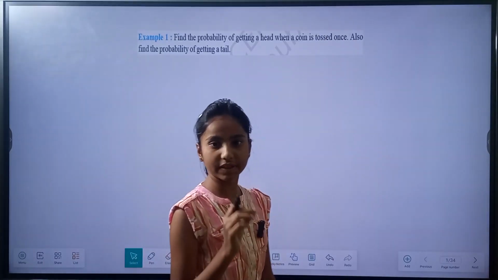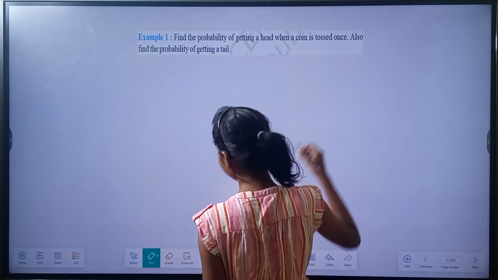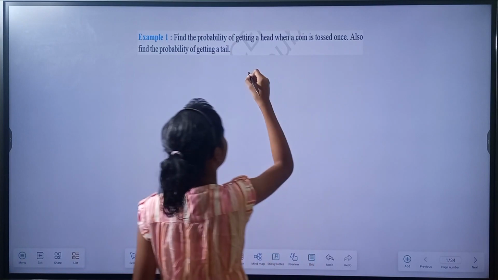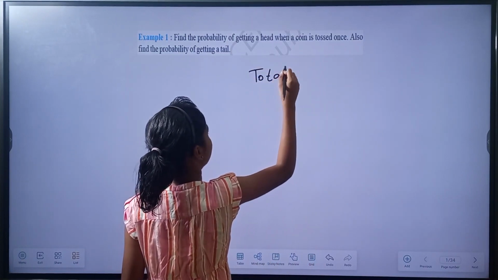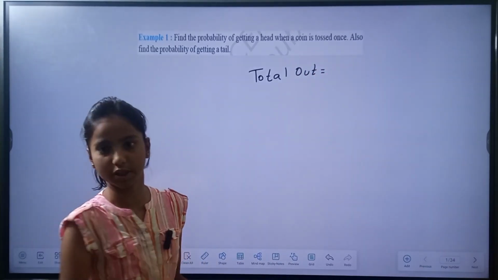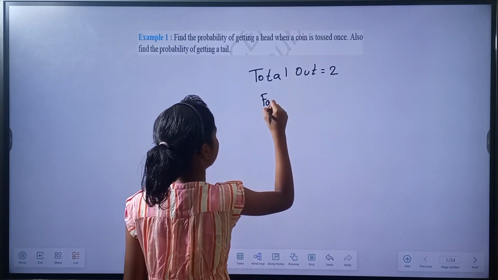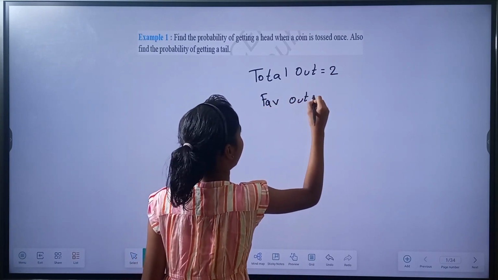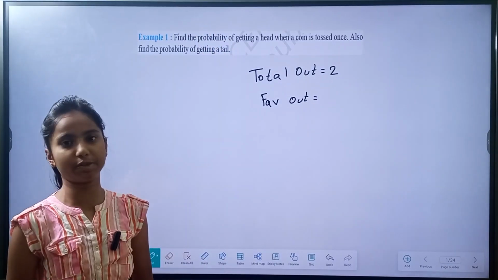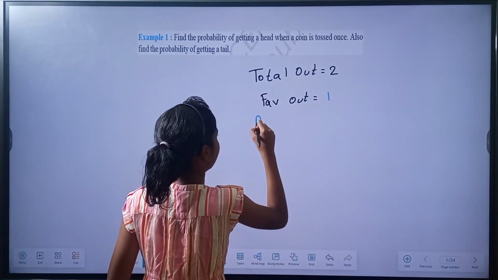So let us write our total outcomes. Total outcomes equal head and tail, which means only two possible events. Our successful outcomes, which are favorable outcomes, are first getting a head, and there is only one possibility of getting a head, so we can write it as 1. So we can write the required probability